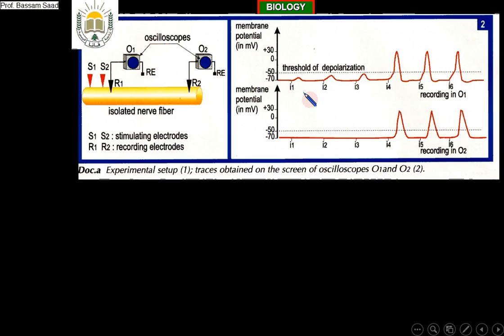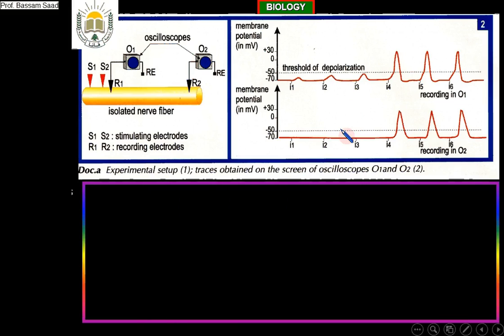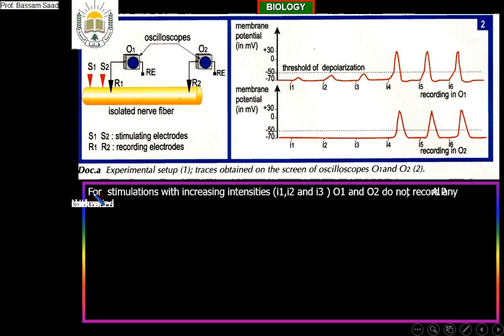So the intensities used are below the threshold or minimal intensity. No action potential means that the intensity used is below the threshold. For stimulations with increasing intensities I1, I2, and I3, the oscilloscopes O1 and O2 do not record any action potential, so the intensities used are below the threshold or minimal intensity. It is an interpretation. We made a relation between the result and the variable. Now what? A connector.